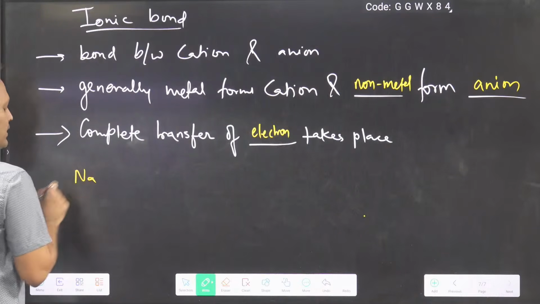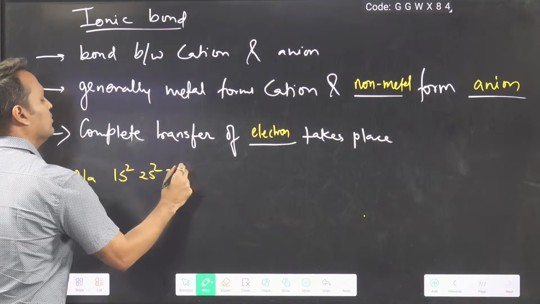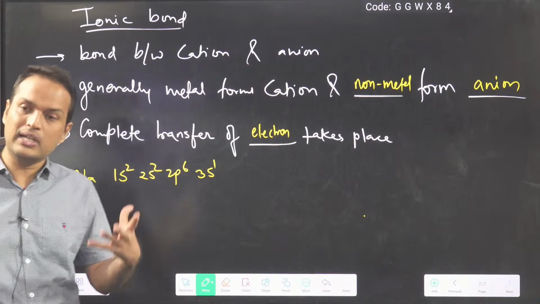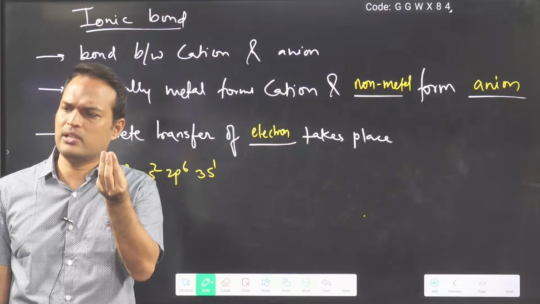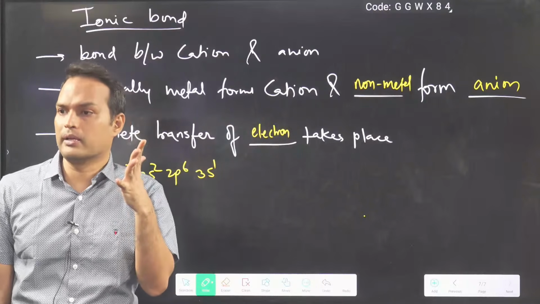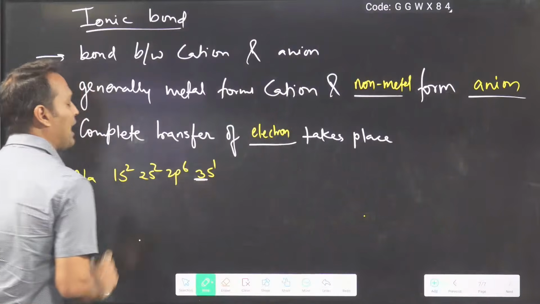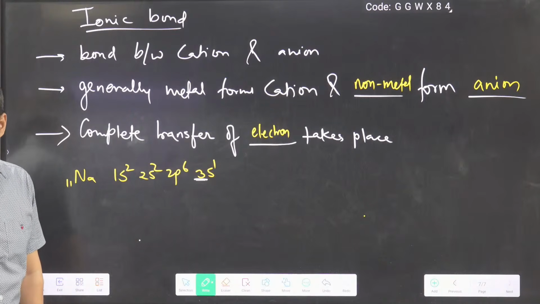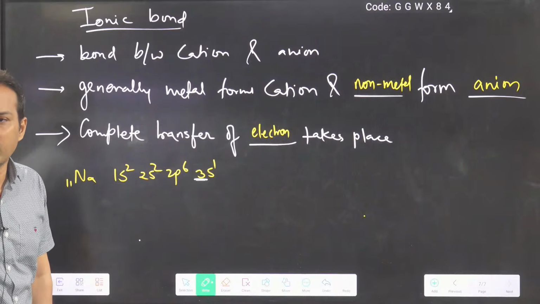Let's see. Like sodium is there, sodium atomic number 11, 1s2, 2s2, 2p6, 3s1. Can you tell me which is the valence shell? I will ask you 2-3 questions at least every minute. Small questions, very easy questions. But you have to reply. This is not difficult. Which is the valence shell? You will say, sir, valence shell means outermost shell. Sir, third shell is the valence shell.